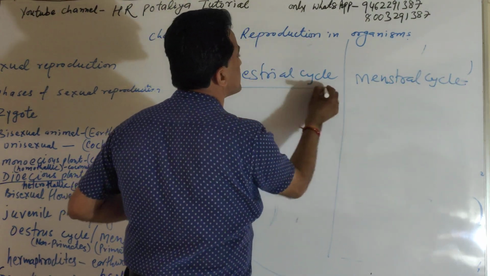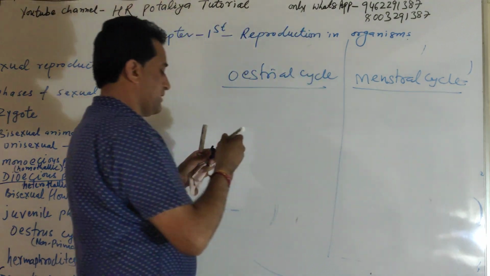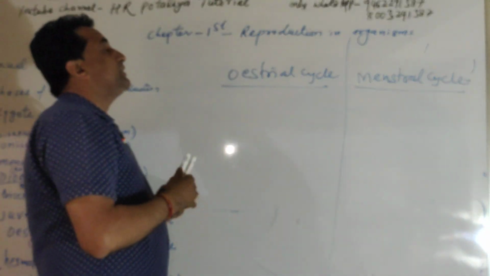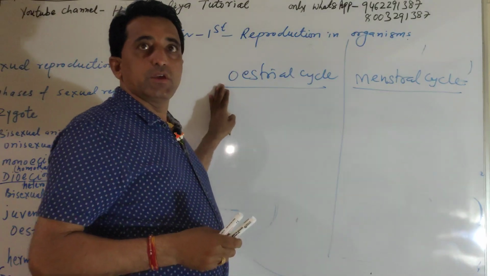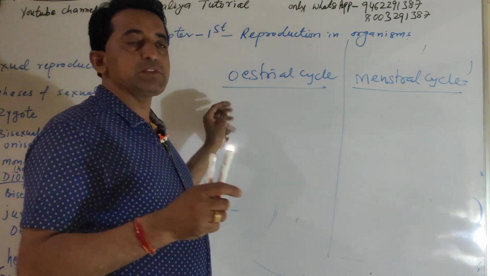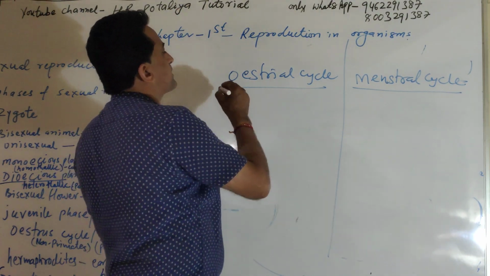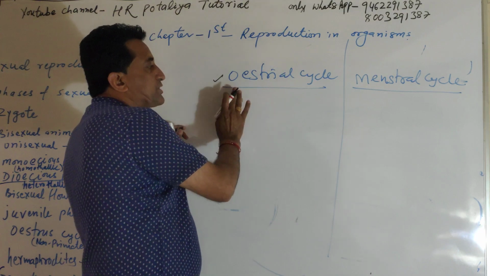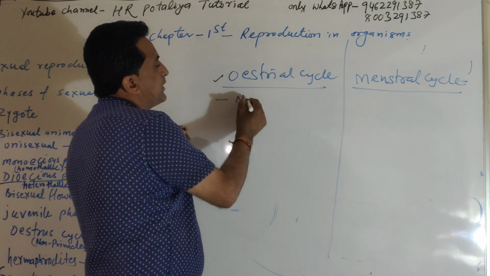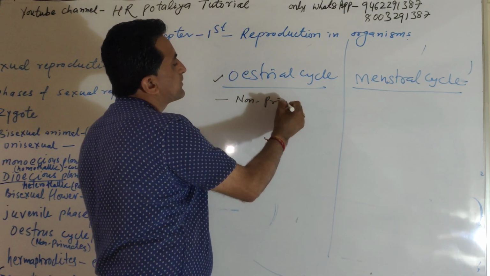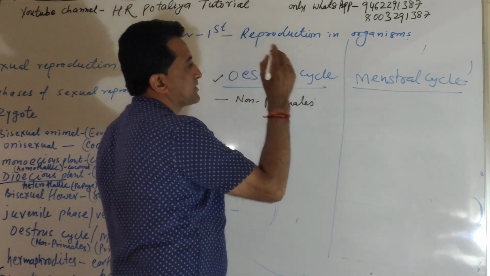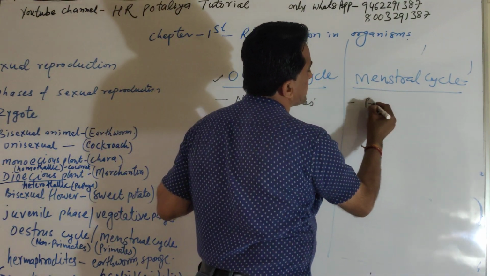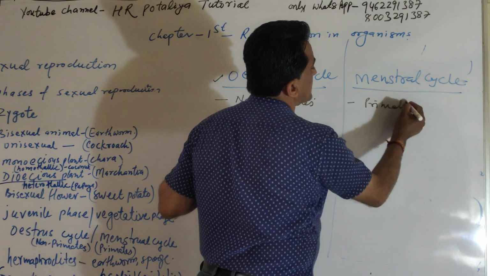These are especially reproductive phases in mammals. Oestrous cycle is present in non-primates and menstrual cycle is present in primates.